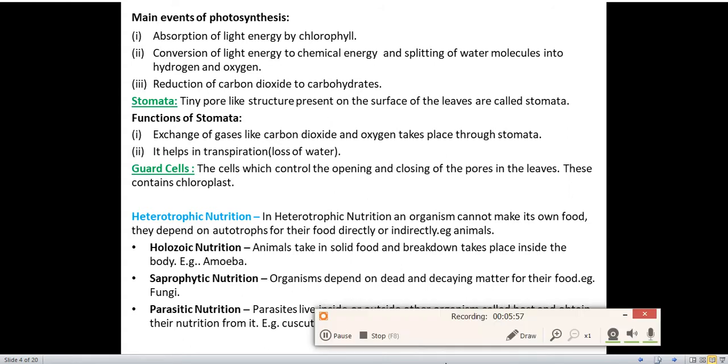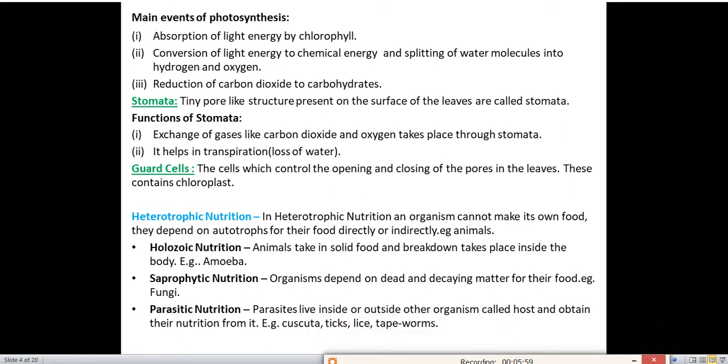Next, we'll see the main events of photosynthesis. What are the different steps which take place during photosynthesis? This is a very important question. For your 5 marks question, they can give you this type of question: write the main events of photosynthesis.